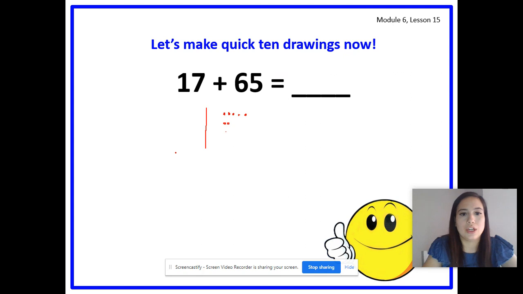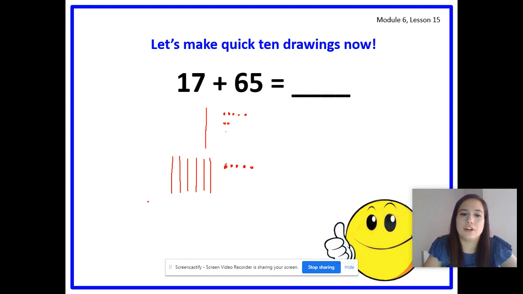So now you should have drawn 6 tens. 1, 2, 3, 4, 5, 6, and 5 ones. 1, these came out a little bigger. 2, 3, 4, and 5. Try to make it. There we go.